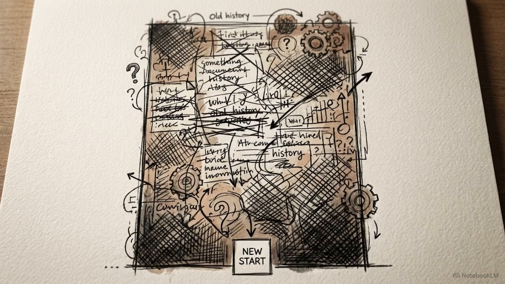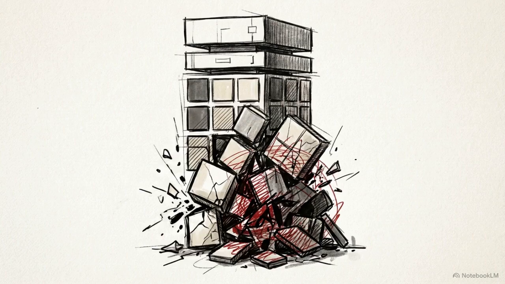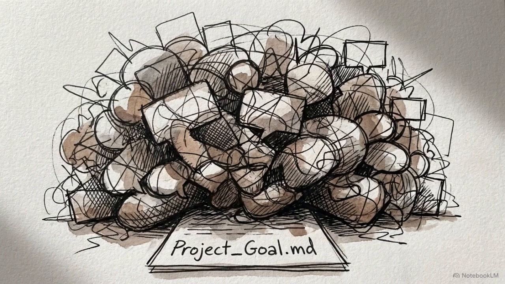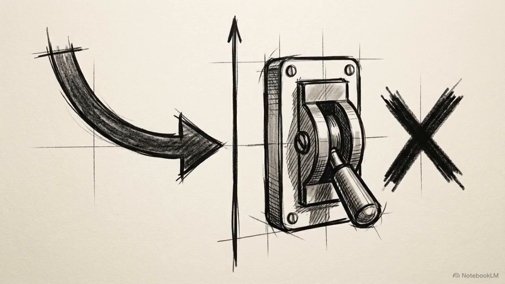The weight of previous conflicting instructions is now more influential than your current commands. Continuing to prompt at this stage only layers more debris onto a broken foundation. It is no longer possible to clarify the goal within this specific session. The rule for these sessions is simple. Steer early to keep the momentum, but reset when the context becomes too stale to function. A clean start feels slow, but it stops you from arguing with a model that can no longer hear you.